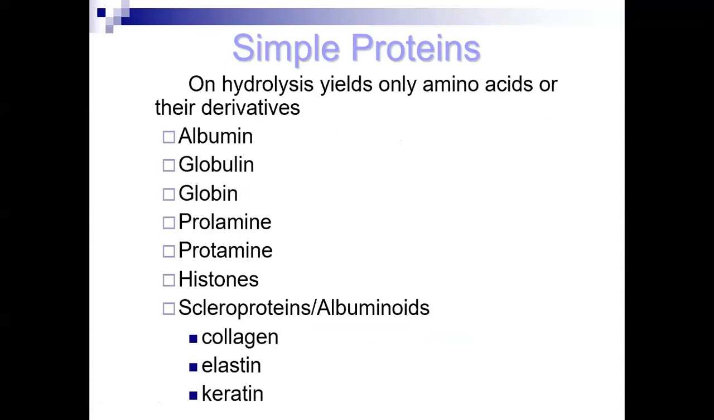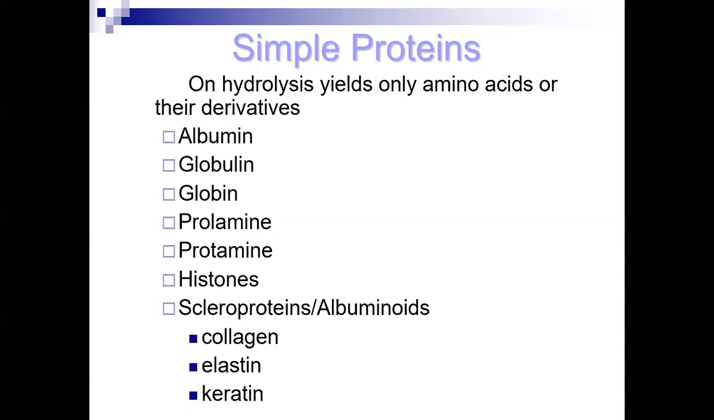So in the simple protein, these are different types of albumin, globulin, prolamine, protamine, histones, and scleroprotein. These are also named as albuminoids. Albumin is one of the important proteins which is responsible for the maintenance of the osmotic pressure. Also, it acts as a major transport protein. Different types of drugs, which are toxic, become bound with that albumin and thereby are transported.